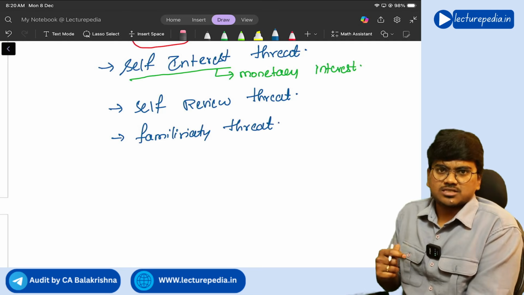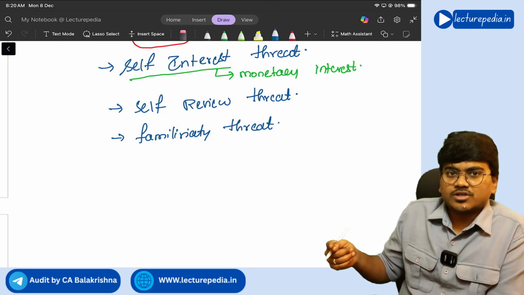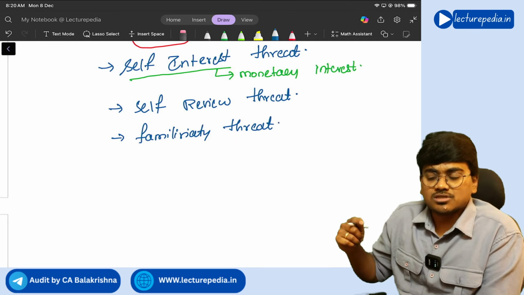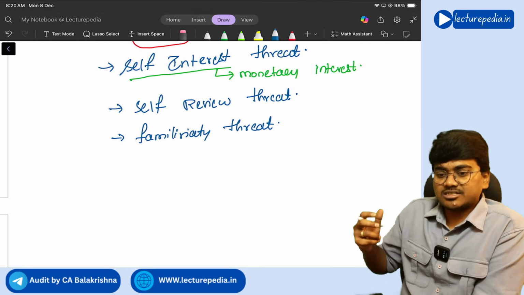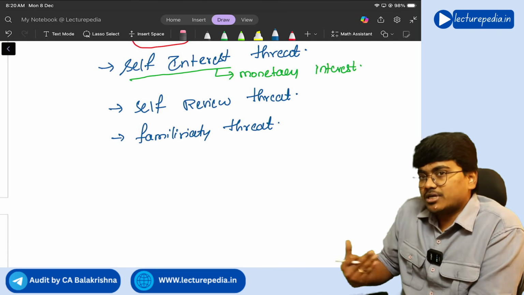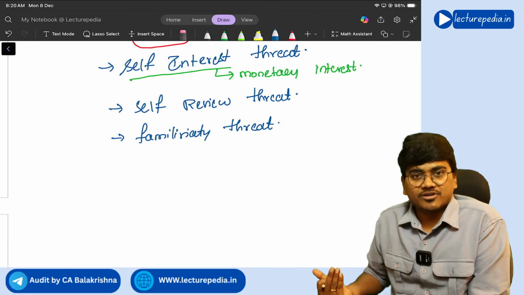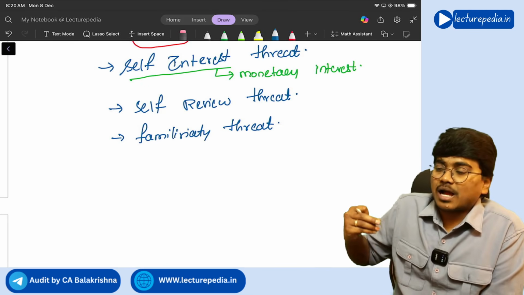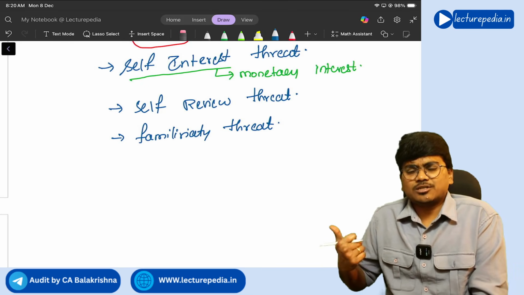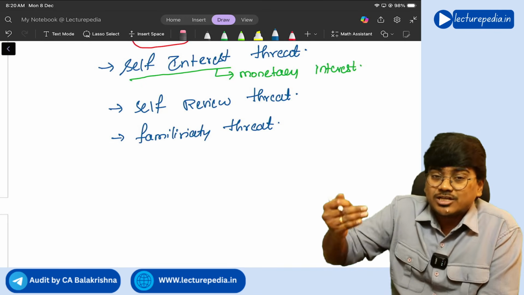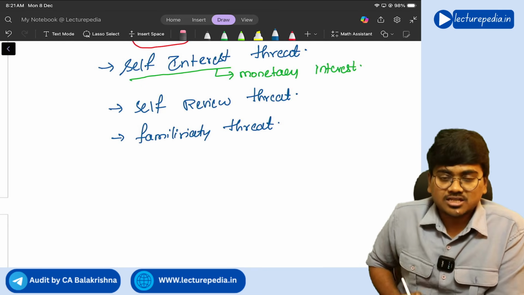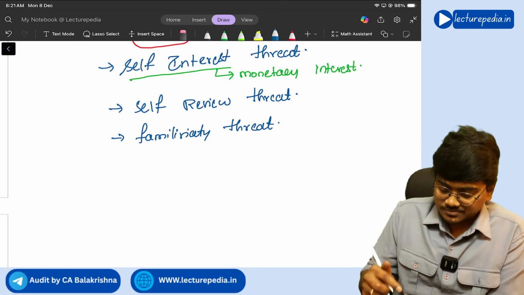Familiarity threat means, let's say for example, you are acting as auditor of the company for the past 10 years. So for the past 10 years you are auditing means you would have already developed a relationship with the client. So when such a relationship has been developed, you will become familiar with the client. When you have become familiar with the client, you will not be able to identify misstatements. If at all any misstatements are identified, since there is a close relationship between you and the client, you will ignore those misstatements, correct or not? So here also you are not acting independently, which is nothing but a familiarity threat.